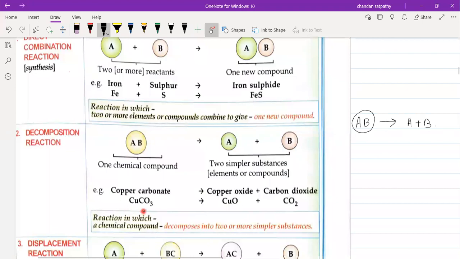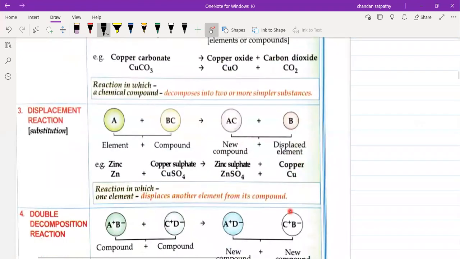In the decomposition reaction, copper carbonate breaks down to form copper oxide and carbon dioxide. Here the reactant is one, but the products are two. Decomposition means breakdown, so copper carbonate is breaking down into copper oxide and carbon dioxide.